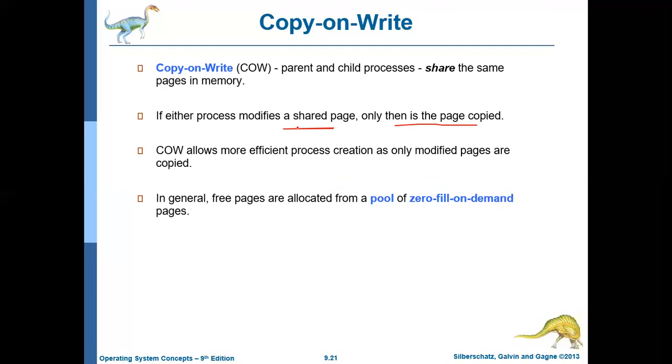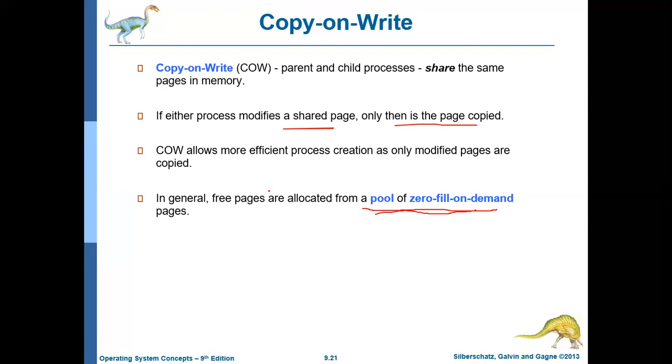These modified pages will be allocated from a pool of zero-filled on-demand pages. Zero-filled on-demand pages means just empty pages, filled with binary zero, which means empty.